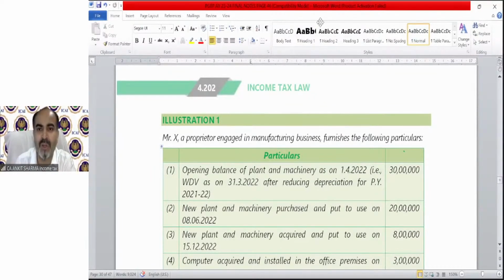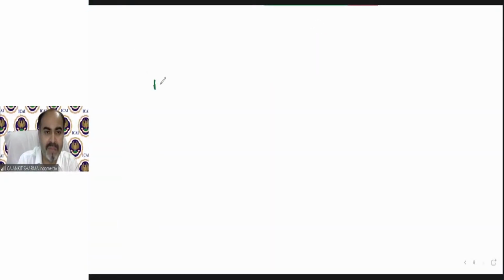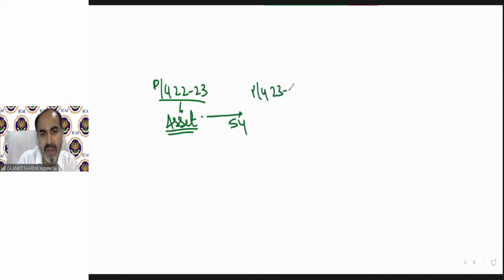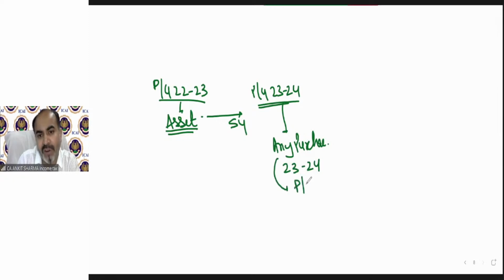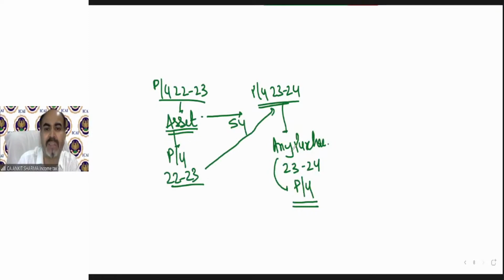Let me explain what you are asking. You are confused a little bit. For previous year 22-23, if you purchase any asset in this year, then subsequent year for this asset will be previous year 23-24. But if you purchase any other asset in 23-24, then for that asset, this is not subsequent year. Now for that asset, it is previous year. Like for this asset, 22-23 is previous year and 23-24 is subsequent year.